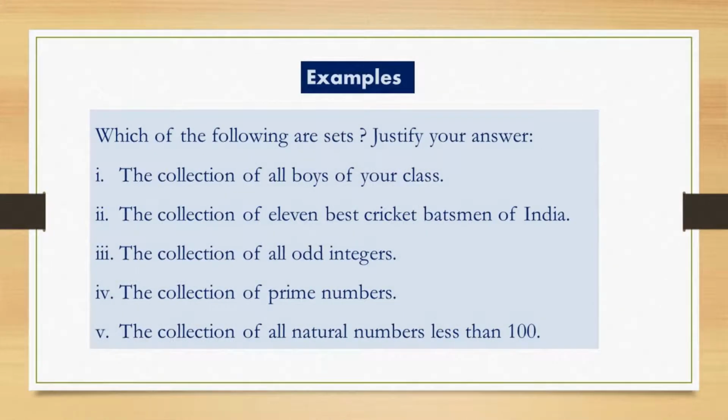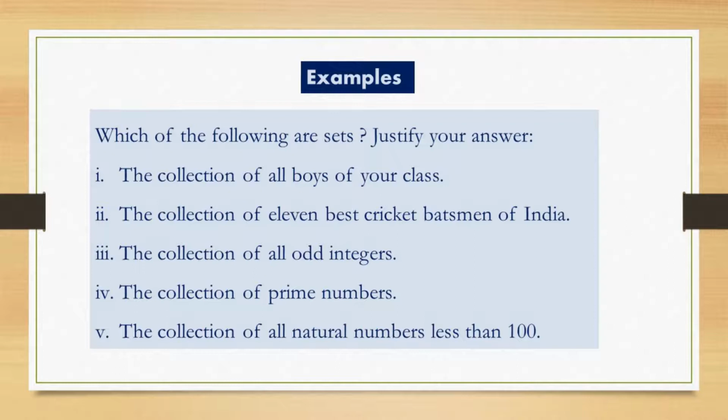Now we discuss some examples of sets based on the definition that we learned. Which of the following are sets? Justify your answer. Question number 1. The collection of all boys of your class. Now just think of this question. We are making a collection of all boys of your class.